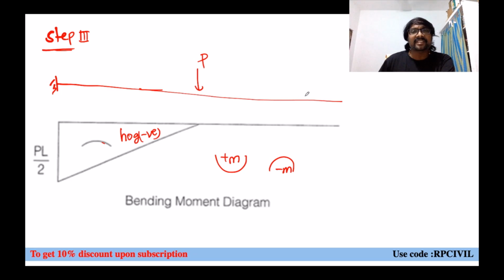But for this right half portion, do you have any load? No loading is there and no bending moment is there. No bending moment means, do you have any change in the deflection? Do you have any change in the deformation? No change in the deformation. So from this point onwards, there is no curved diagram. You are having only a straight line diagram. You will be getting, right?